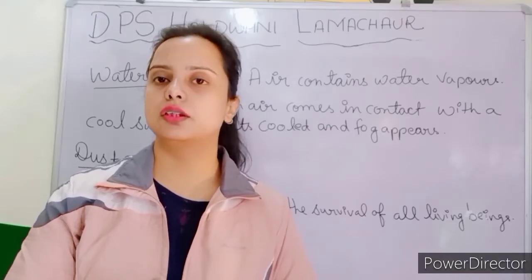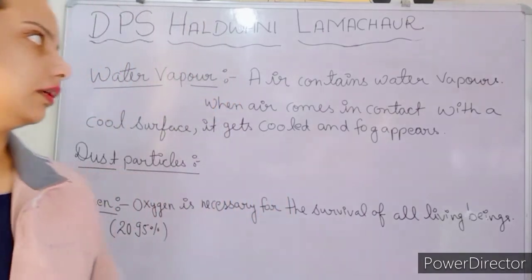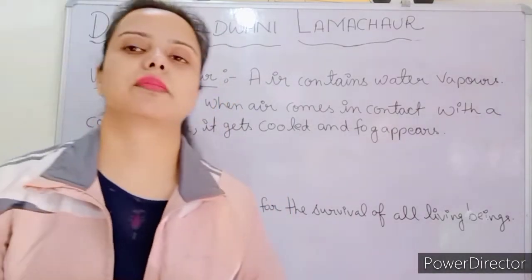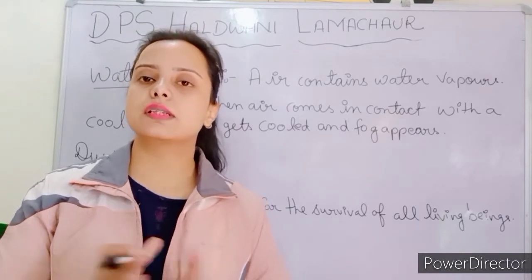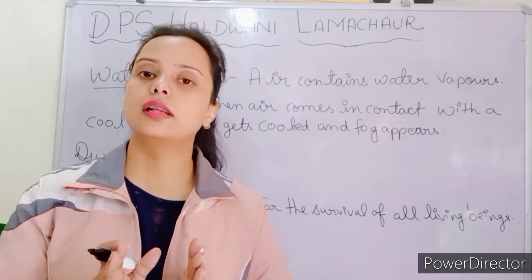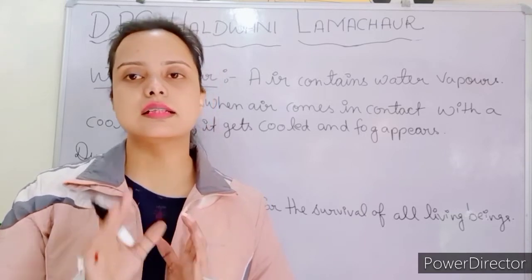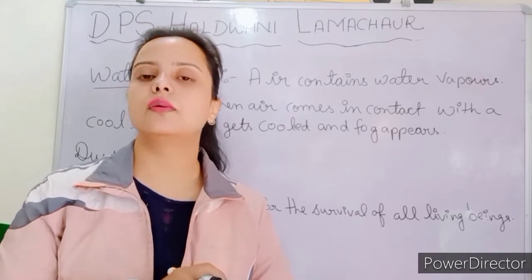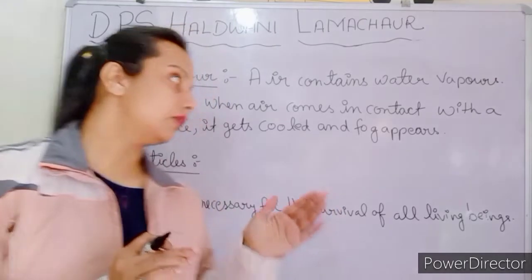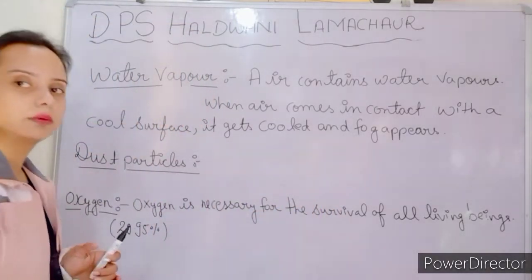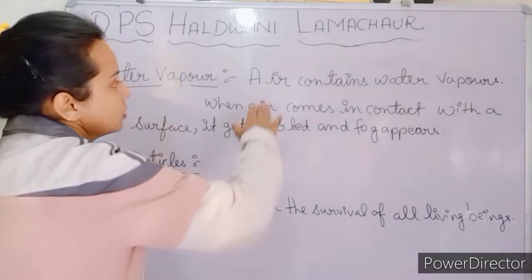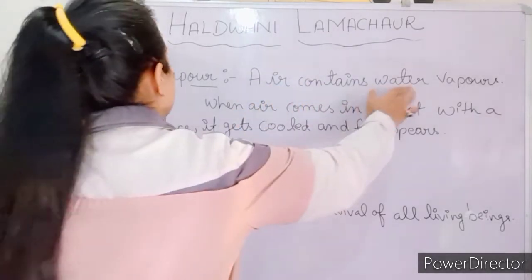Students, I have told you about the composition of air, the various gases present in the air. Now we will discuss that composition a little bit briefly. First is water vapor. Air contains water vapor.